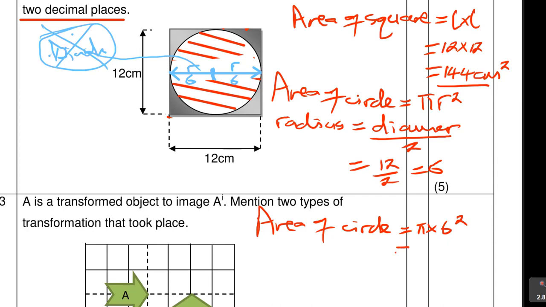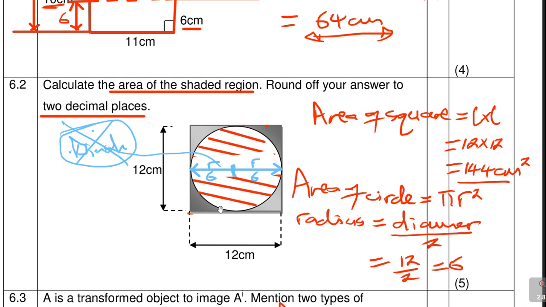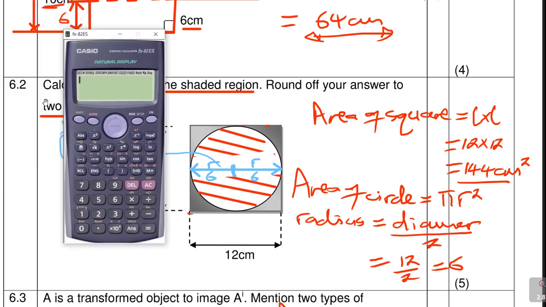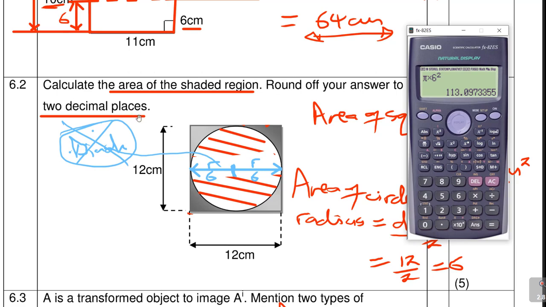They never told us the value of pi, but we're going to use the one in the calculator. Are you with me? So you say shift pi, it's somewhere here. Pi times 6 squared, which is our r squared, which is equal to 36 pi. But press S-D. They said how many decimal places? There it is: round off your answers to 2 decimal places.